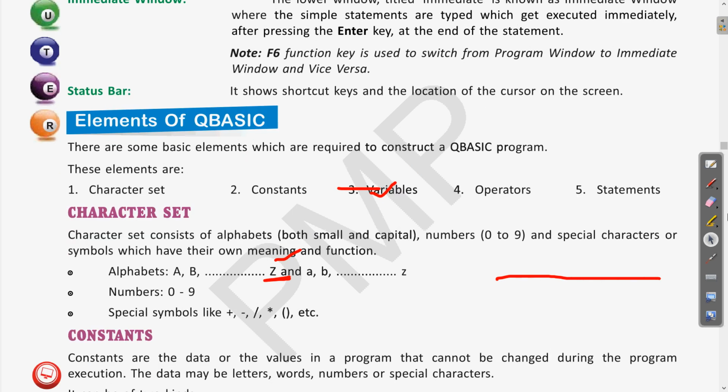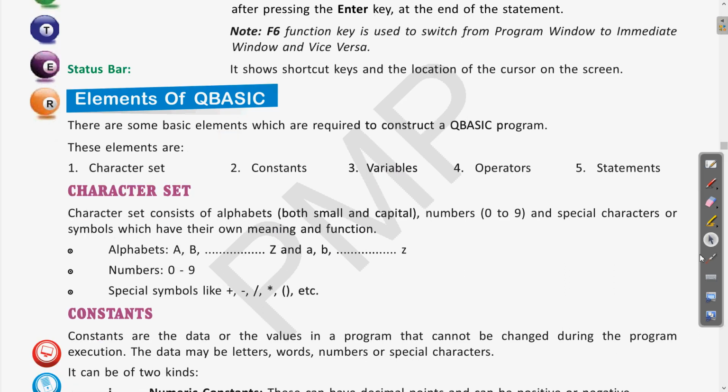Then we started the next topic, the elements of QBasic. So we will start from here. First we have seen the character set. So what is a character set? Character set is a group of different alphabets, numbers and other symbols which can be used in QBasic. In the alphabets, capital A to Z, starting from capital A, capital B to capital Z, then small a to small z, clear? So all these alphabets can be used in QBasic.